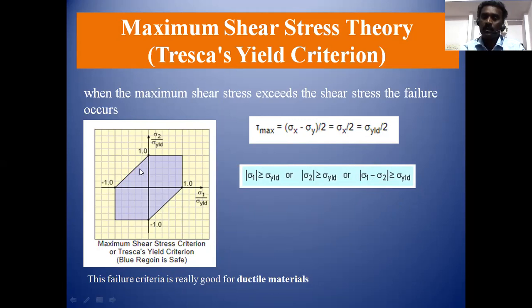From the graph, you can see the blue lines. The blue line indicates that if the ratio of the induced stress sigma 1 to sigma yield is within the range of +1 to -1, then the component may be in a safe condition.